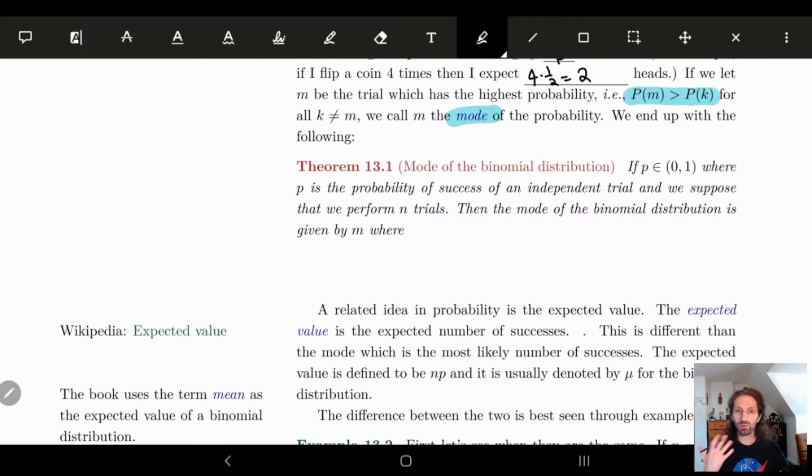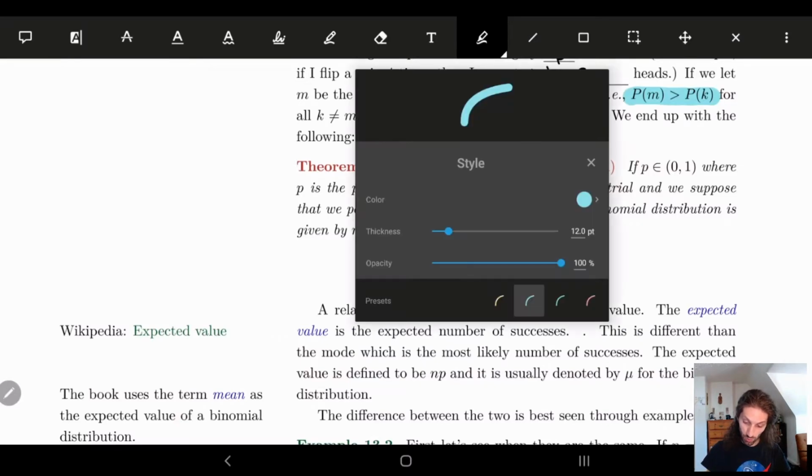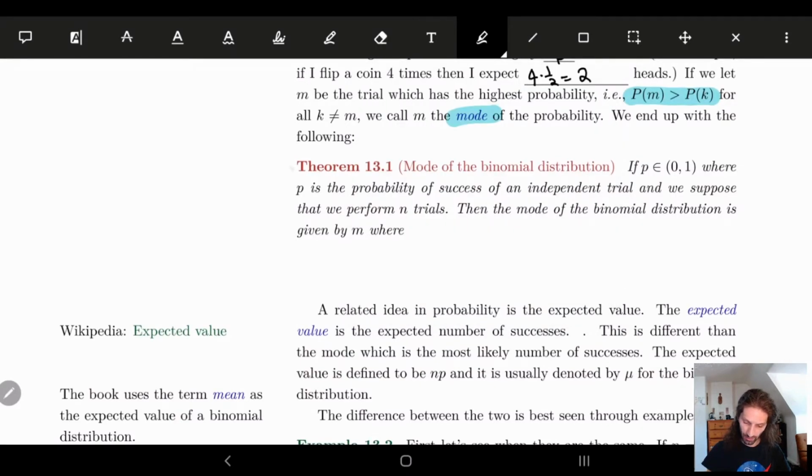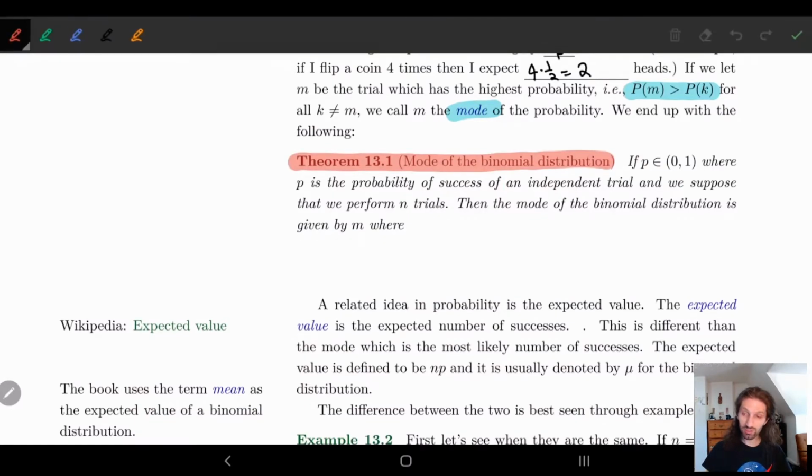It makes sense it would be near the average, but what is it exactly? It turns out it's really close to the average, but off by a little, because we need to look at integer numbers. So the mode, m, is given by the floor of np plus p. So we have to add a little correction factor here.